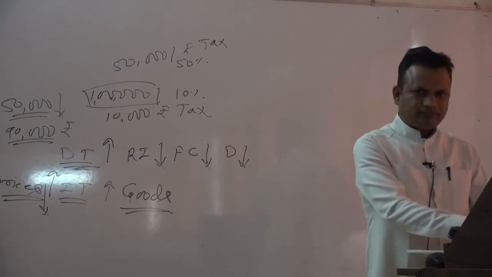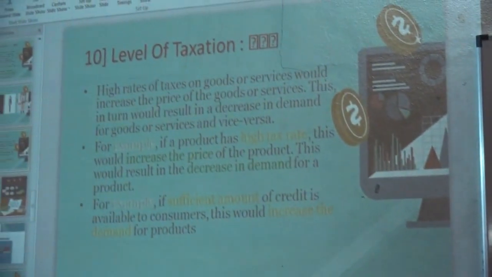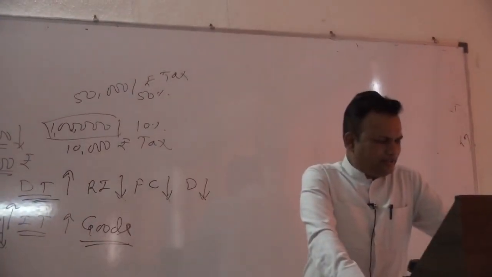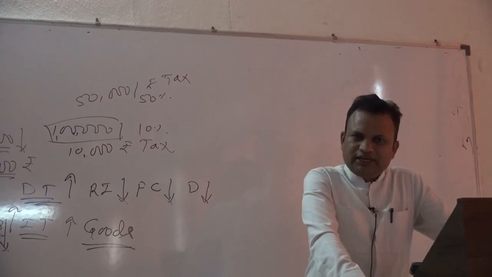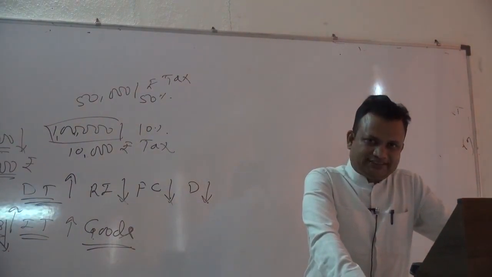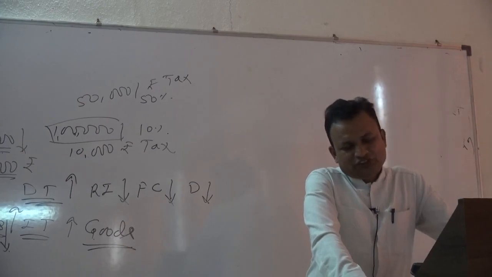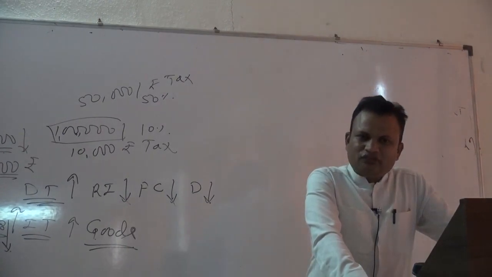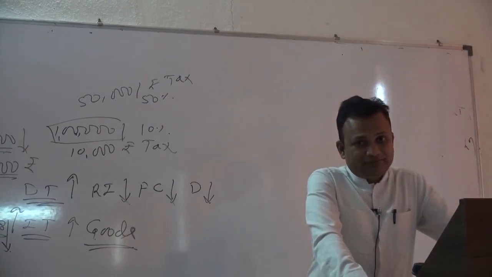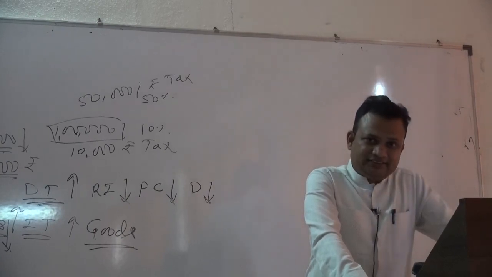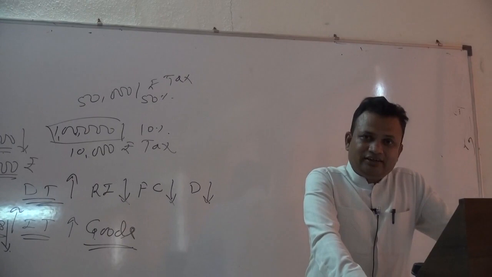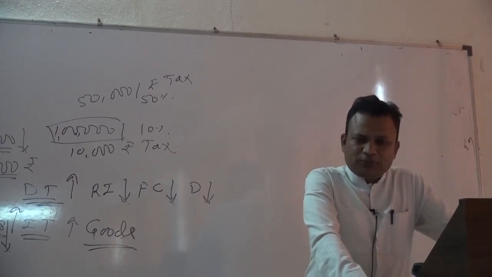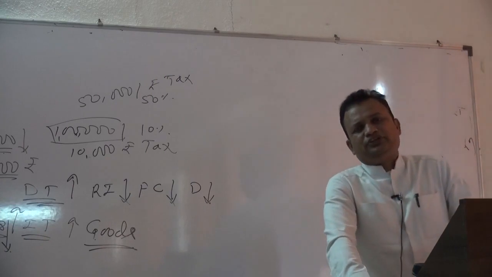Besides that, another factor that affects demand is climatic conditions. Climate also affects demand. If the season changes, climate changes, demand for certain goods and services also changes. As we know, right now the summer season is going on. In summer, demand for juice, ice cream and cold drinks rises, because consuming such products provides much more satisfaction to people during summer.